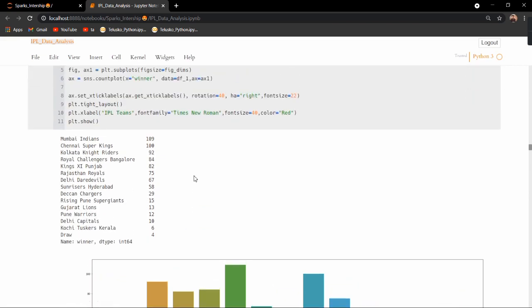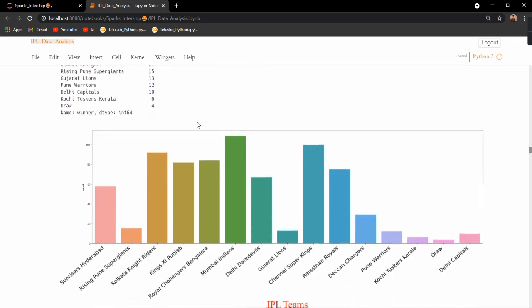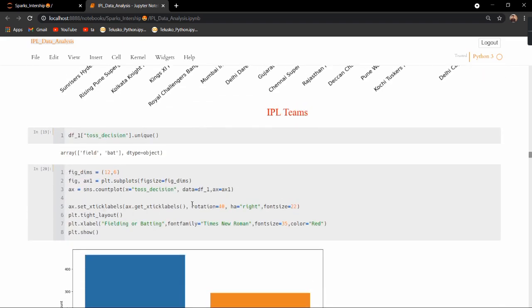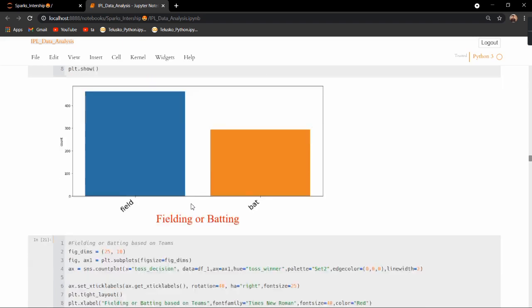Next is the most wins. Mumbai Indians had the most wins, followed by Chennai Super Kings and Kolkata Knight Riders. Next, we analyze the toss. We can analyze that by seeing this plot. We can see that most of the teams chose fielding over batting.